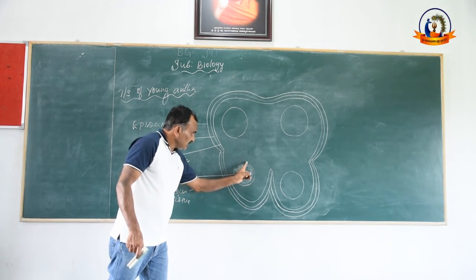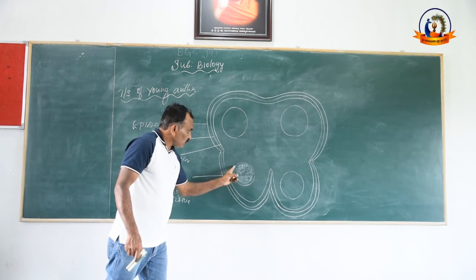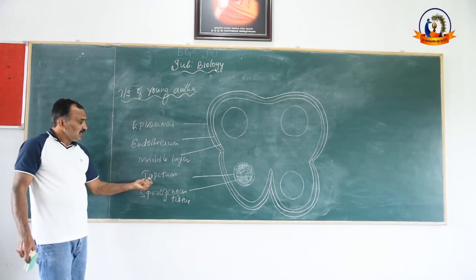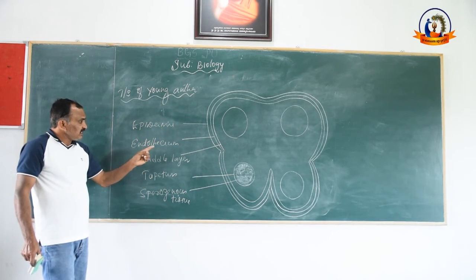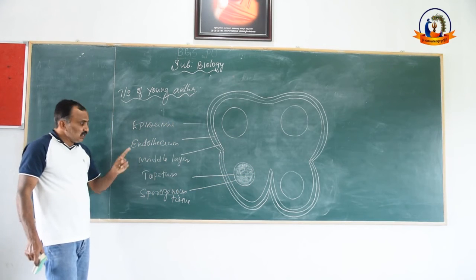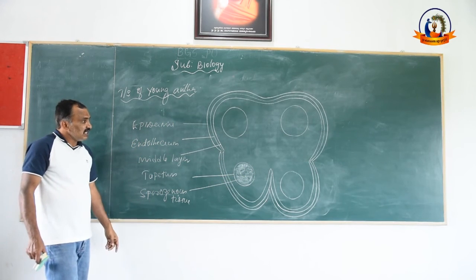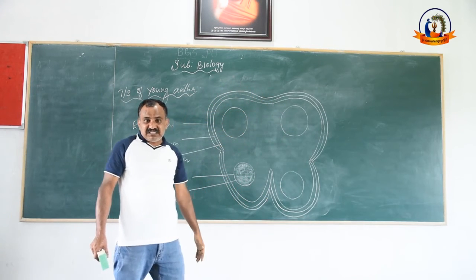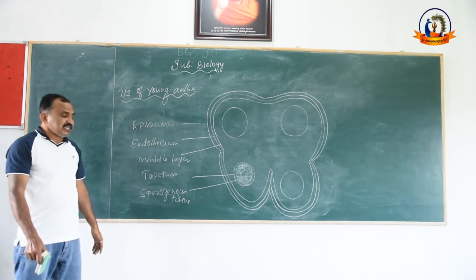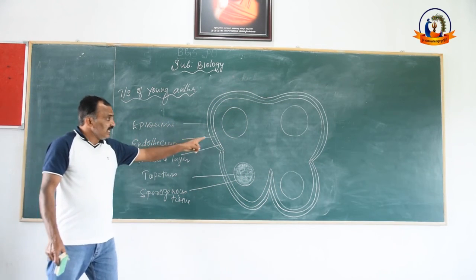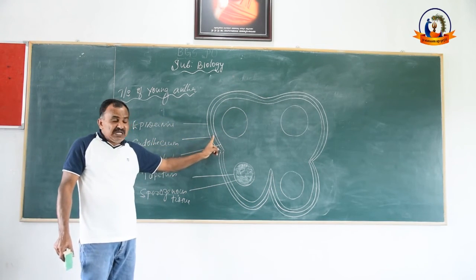What I said earlier, this is the microsporangia. Microsporangia is externally covered by a layer called the tapetum. Epidermis, endothecium, middle layer, and tapetum are included. That means 4 layers. These 4 layers provide protection to the young anther, of which the endothecium is a middle layer.